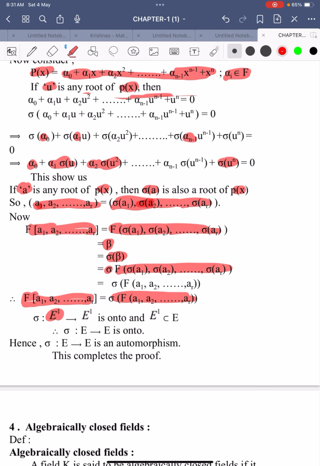It means sigma maps E dash into E dash and is onto, and E dash is a subset of capital E. Therefore sigma maps E into E and is also onto. Already it is an embedding, which means it is both one-one and a homomorphism. Now we have shown that sigma is onto. So sigma satisfies all the three properties of isomorphism, and the domain and codomain are the same. Therefore sigma mapping capital E into E is an automorphism. This completes the proof of our theorem.